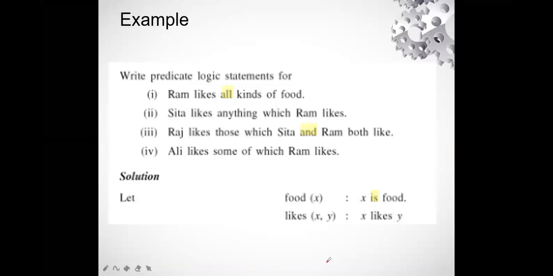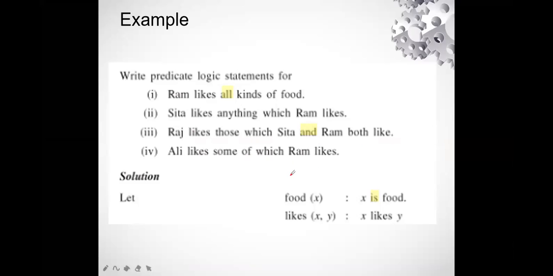Now let's move to the second example, which is more elaborate and a difficult one. In this we have to write the predicate logic statements for these particular statements. The first one: Ram likes all kinds of food. Second statement: Sita likes anything which Ram likes. Third statement: Raj likes those which Sita and Ram both like. Fourth: Ali likes some of which Ram likes.